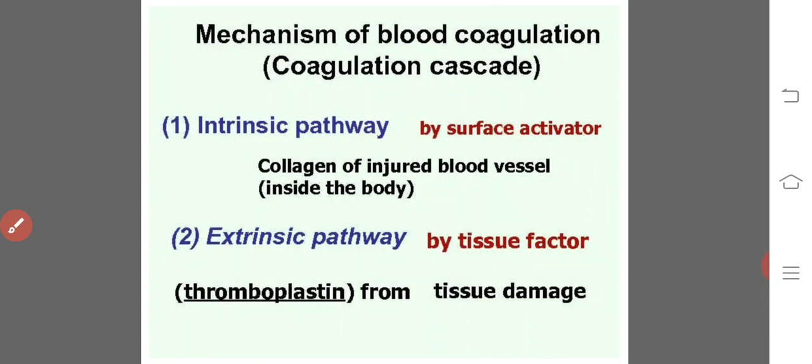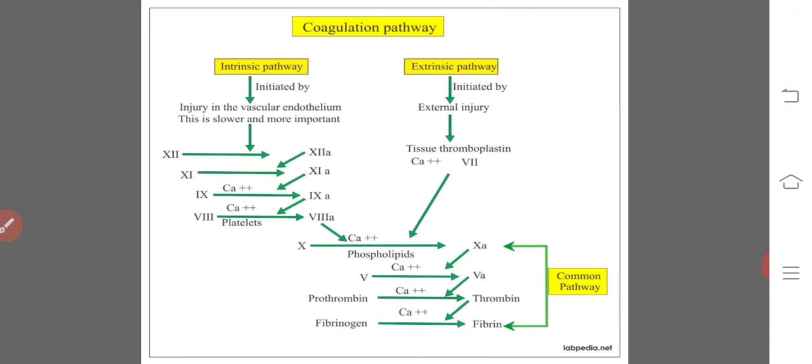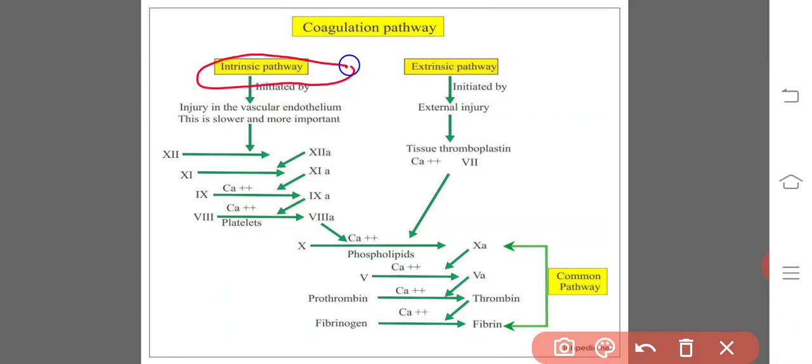See here, in the intrinsic pathway, the formation of thromboplastin takes place by the surface activators, whereas in the extrinsic pathway it is by the tissue factors. It is showing the entire coagulation pathway. Let us discuss only the first one. The intrinsic pathway of the formation of thromboplastin or prothrombinase is initiated by injury to the vascular endothelium.